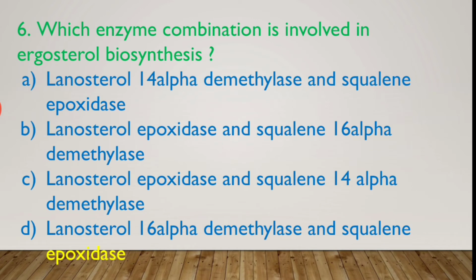The next question is, which enzyme combination is involved in ergosterol biosynthesis? So guys, we have already covered this part in the last question. There are only two enzymes which are required for ergosterol synthesis. The first enzyme is squalene epoxidase and the other enzyme is lanosterol 14-alpha demethylase. So the answer to this question is option number A.